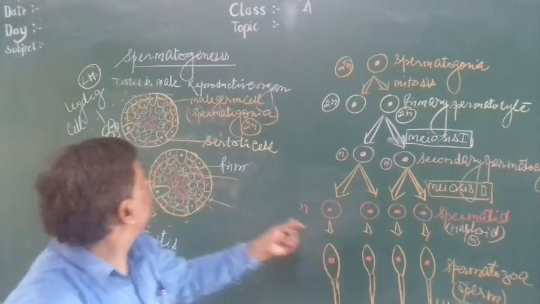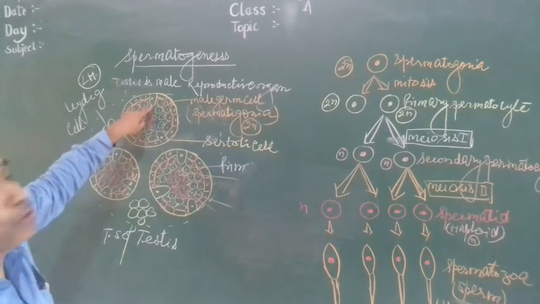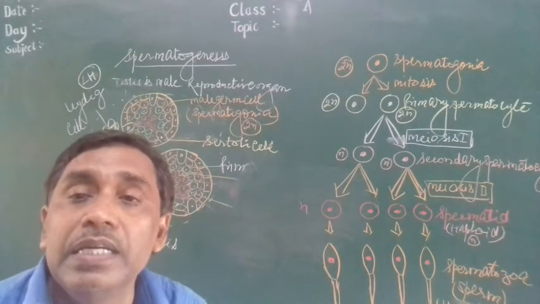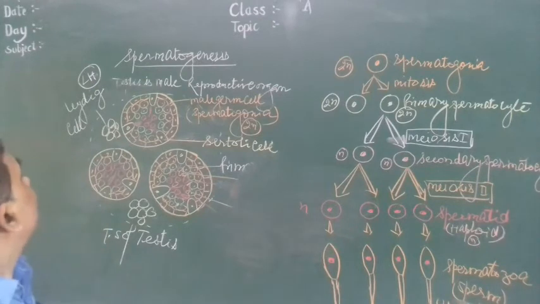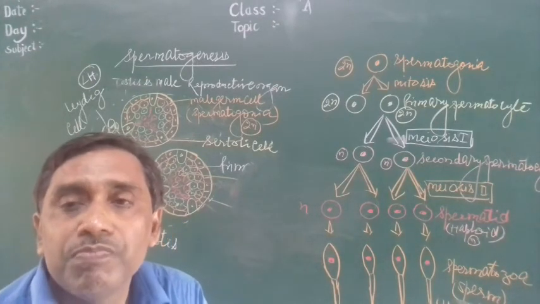This developing spermatozoa gets attached to the Sertoli cell, and the Sertoli cell provides nutrition to the developing spermatozoa in the seminiferous tubule. So what I told, the 2 hormones FSH and LH are secreted by the pituitary gland.